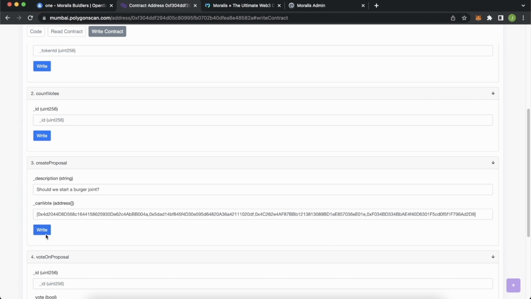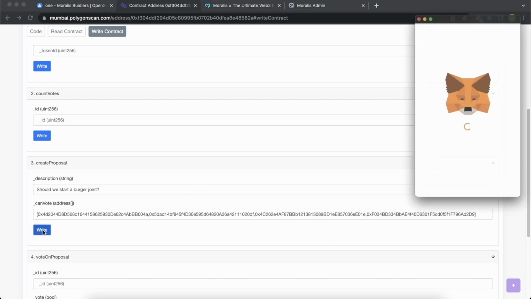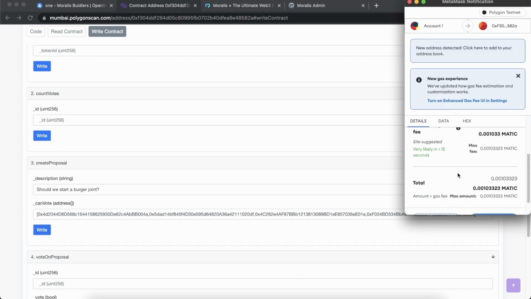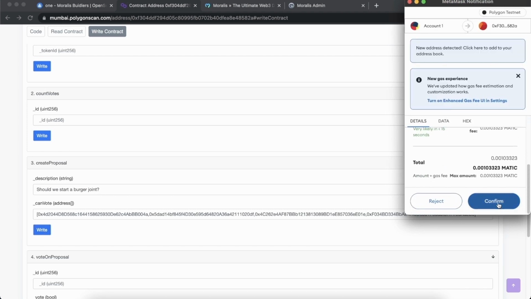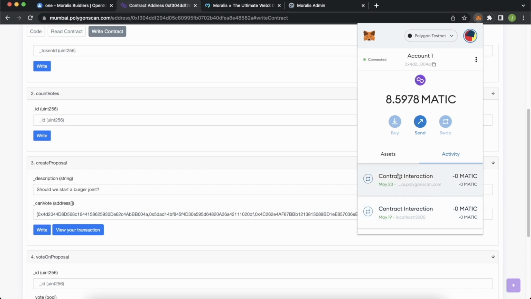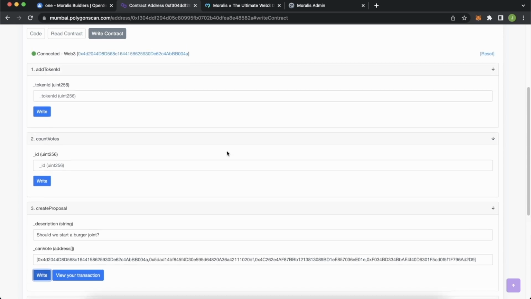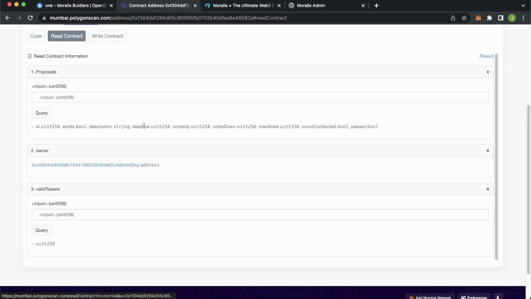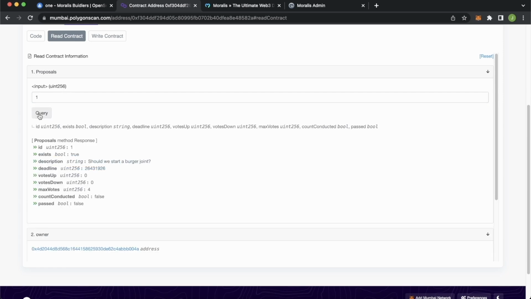But now, if we try and write this function, MetaMask pops up and asks us, do we want to do this contract interaction? We confirm. The contract interaction is pending. We'll wait for that to go through, and it is complete. Now, if we go ahead and try and read this smart contract, read for proposal 1, because this would have been the first proposal we created, we query that. Look at that, we get our first proposal 1.